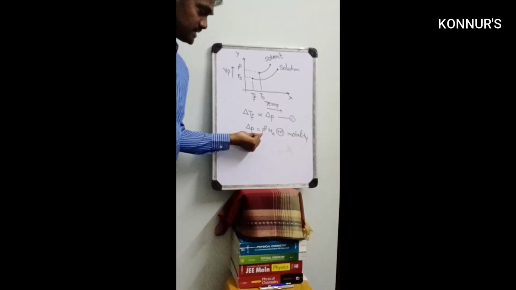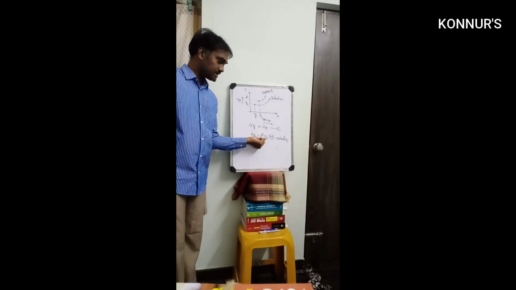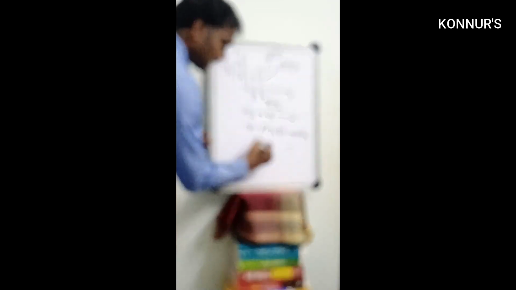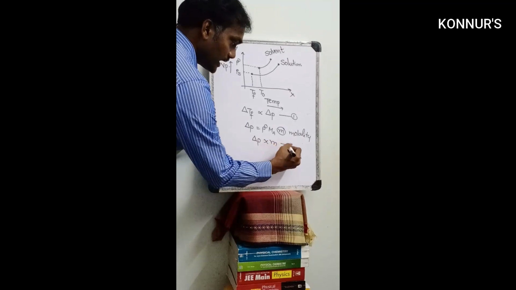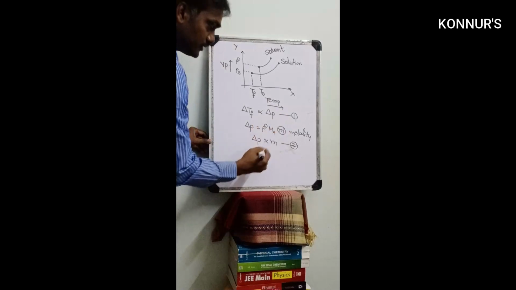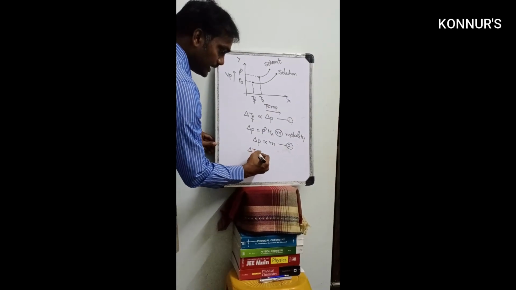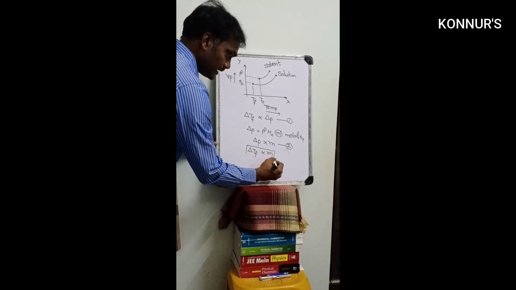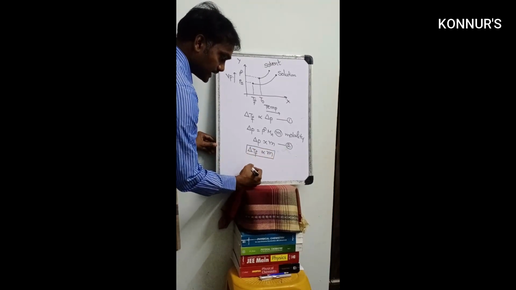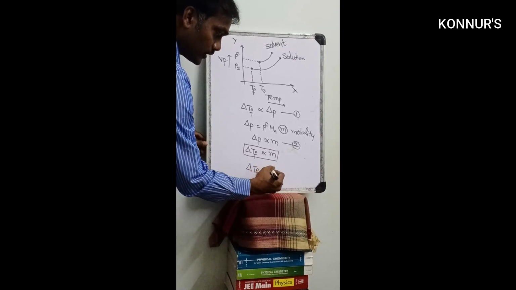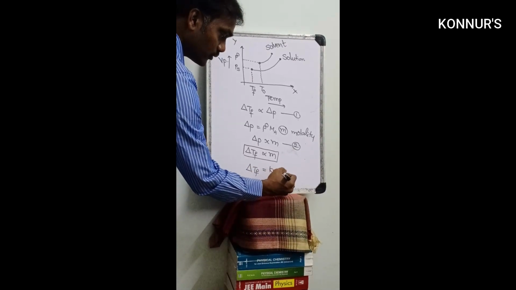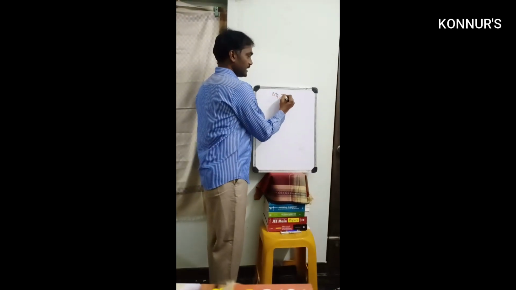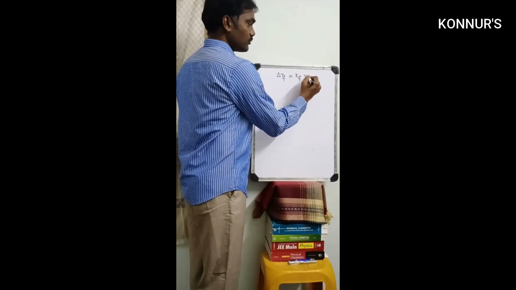See, P0 is a constant. The mass of the water or solvent is also constant. So that's why delta P is directly proportional to molality. So from 1 and 2, directly you can take delta TF is directly proportional to molality. Removing the constant, delta TF equals KF into molality. We already saw delta TF equals KF into molality.